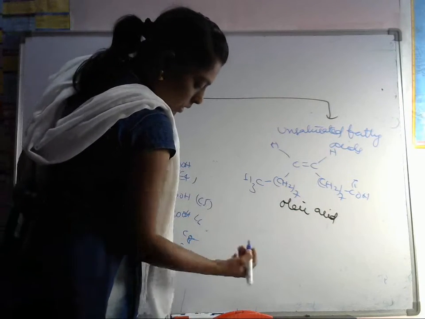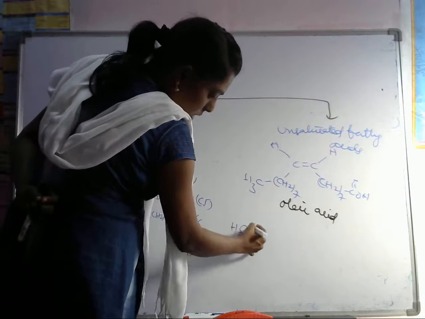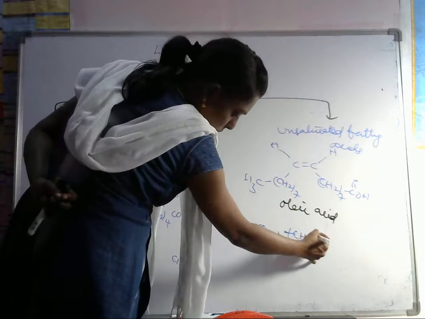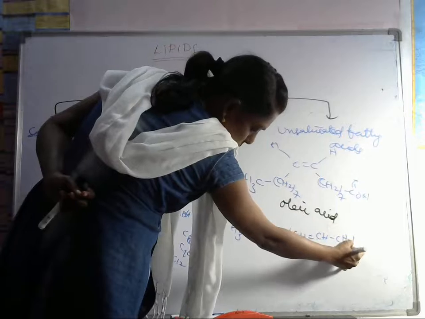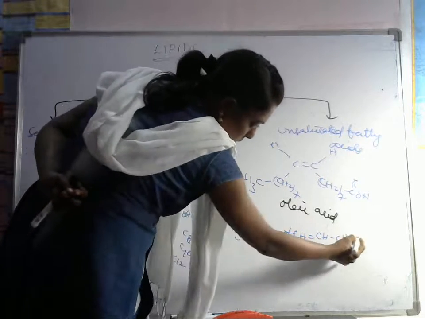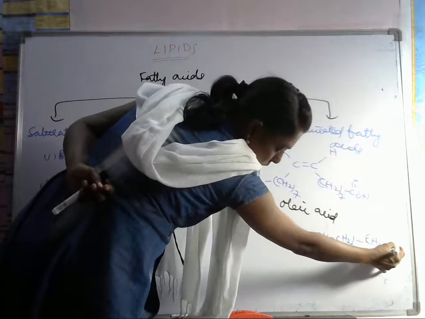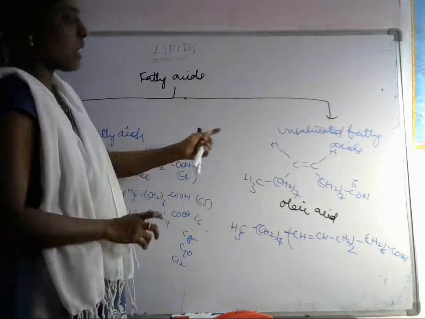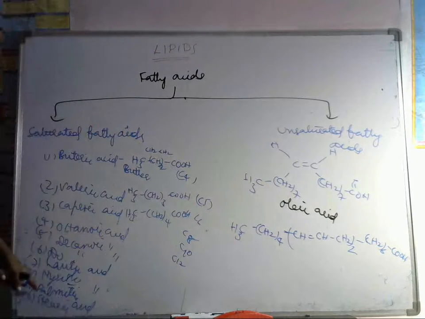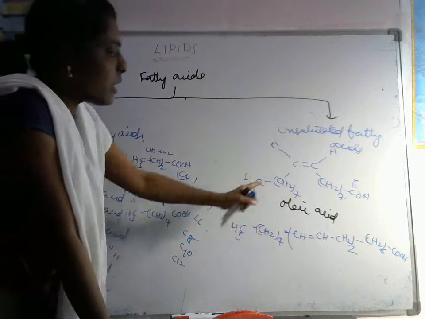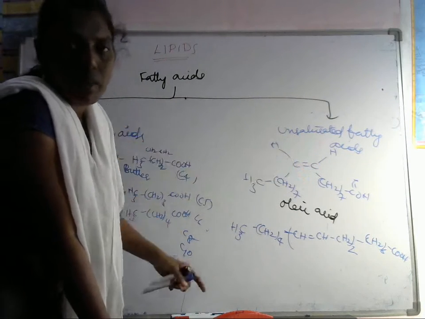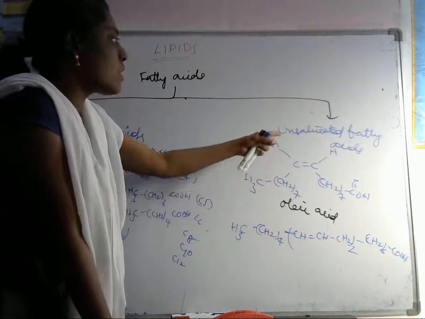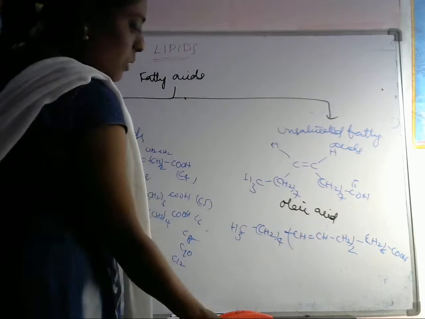Let's see another example. CH3, CH2 4, CH double bond CH, CH2, then CH2 6, COOH. This is the example for linoleic acid. These are the unsaturated fatty acids and this is the saturated. Here no double bond is present. Unsaturated means a double bond or triple bond will be present. So this is about this one.